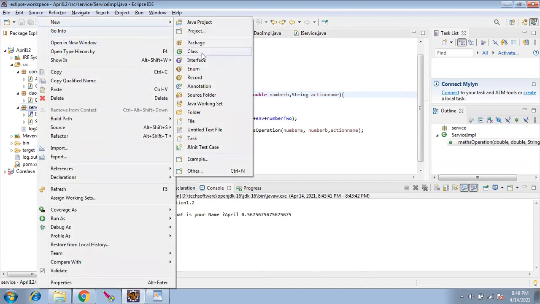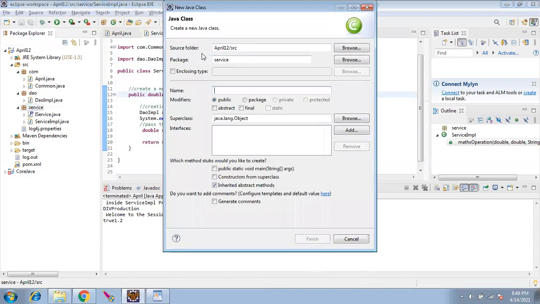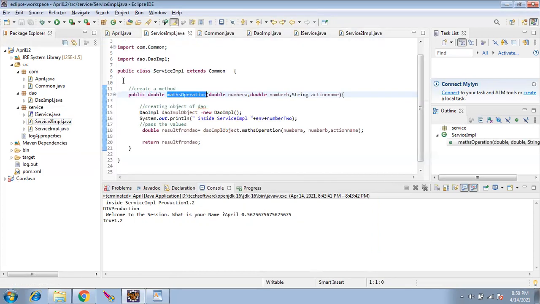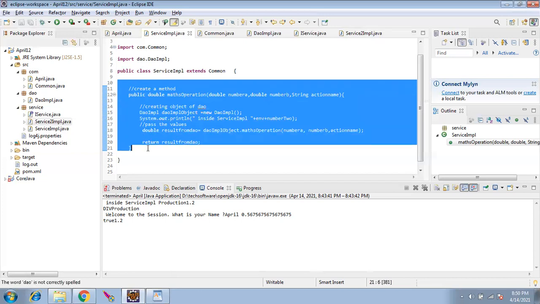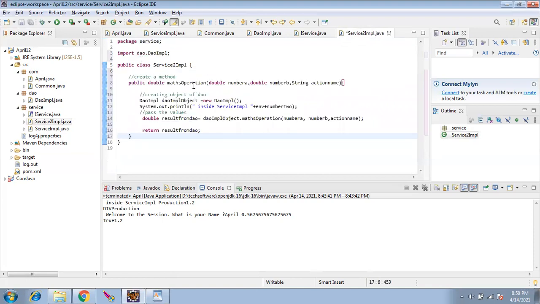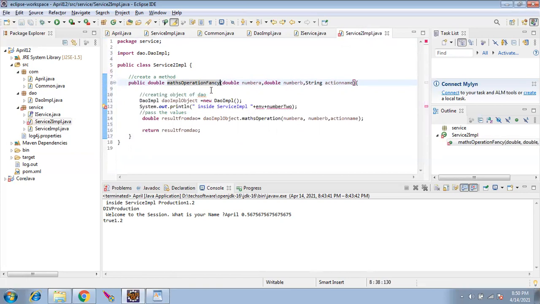There is one more person who is developing the same switch, service IMPL. He is also having the same method, but what he is doing is Maths operation fancy. So this is how he has kept his switch.